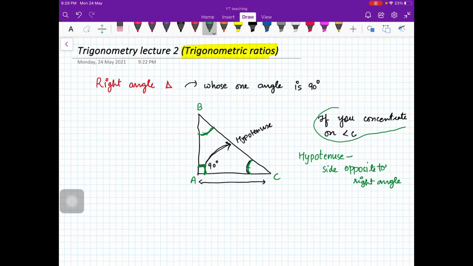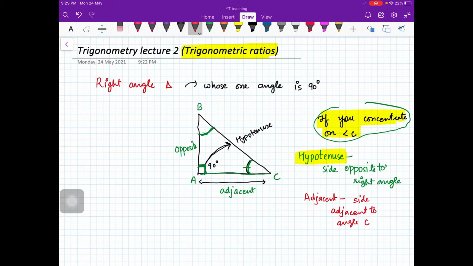If you are concentrating on angle C, then the side which is adjacent to C is called the adjacent side, and the side which is opposite to C is called the opposite. So if you are concentrating on angle C, you know the definition of hypotenuse. Then what is your adjacent? This is the side adjacent to angle C. And what is your opposite? Opposite is the side opposite to angle C.